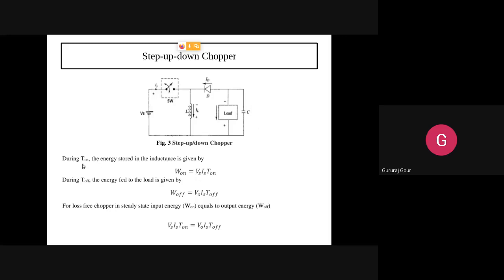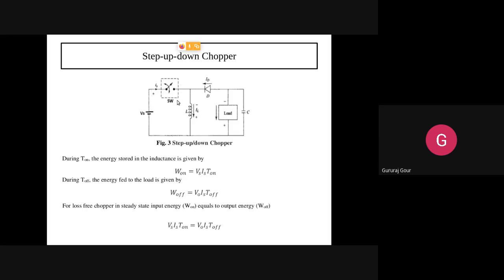Okay. So during T1 period, energy is stored in the inductance. T1 means when this switch is closed. When this switch is closed, current will start flowing through this. Energy will start storing in the inductance. These things will not come into picture. Power stored during the on period is given by Vs into Is into T on.